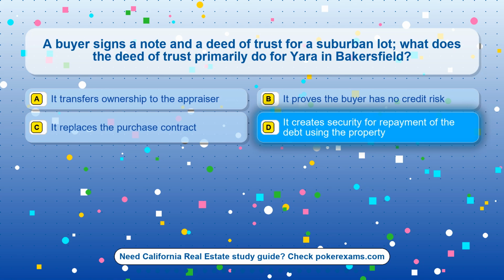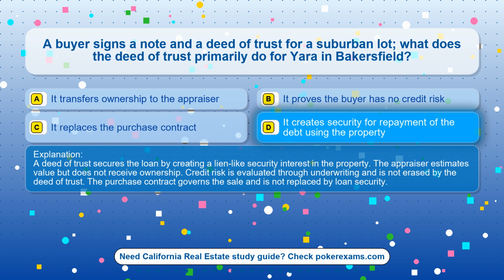The correct answer is option D. It creates security for repayment of the debt using the property. A deed of trust secures the loan by creating a lien-like security interest in the property. The appraiser estimates value but does not receive ownership. Credit risk is evaluated through underwriting and is not erased by the deed of trust. The purchase contract governs the sale and is not replaced by loan security.